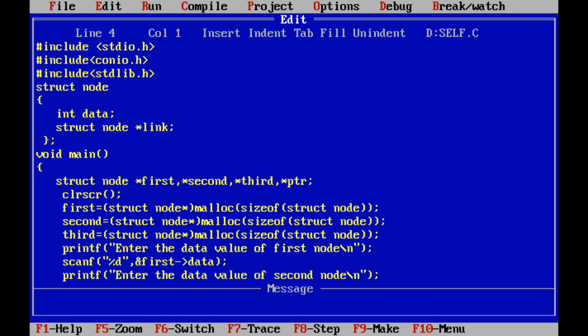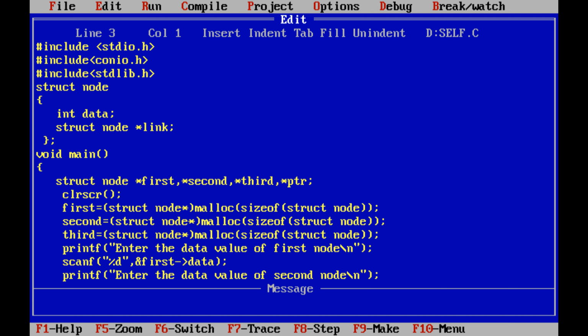Now we have to see the implementation of the self-referential structure. The logic is already explained previously. First, we have to include three header files. First one is the standard input output header file, stdio.h. Second one is the console input output header file, conio.h, and stdlib.h, the standard library header file.